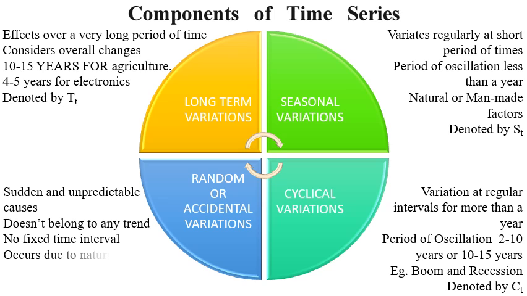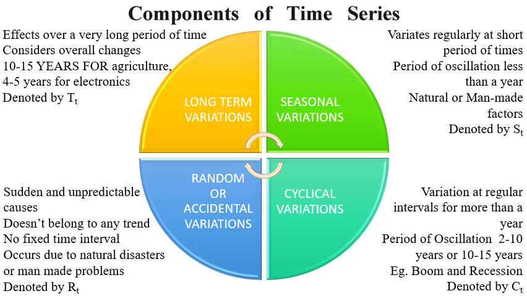They just happen. They might happen due to natural disasters such as flood, drought or famine, or due to man-made problems like wars, and for example, right now the lockdown is going on. All of these are random or accidental variations. They don't happen due to any reason, they just happen without notice, and that's why they are also known as accidental variations, and they are denoted by RT, that is random, for the time series.